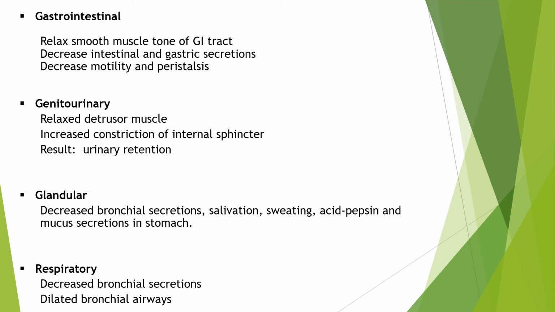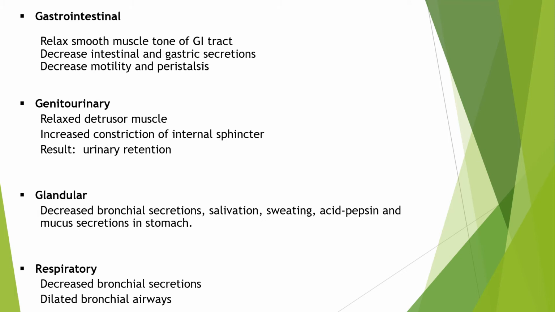Now coming to the gastrointestinal system. They relax the smooth muscle tone of the gastrointestinal tract, decrease intestinal and gastric secretions, and decrease motility and peristalsis. That's why they are used as antispasmodics. Coming to the genitourinary system, they relax the detrusor muscle and increase constriction of the internal sphincter, so the result is urinary retention.